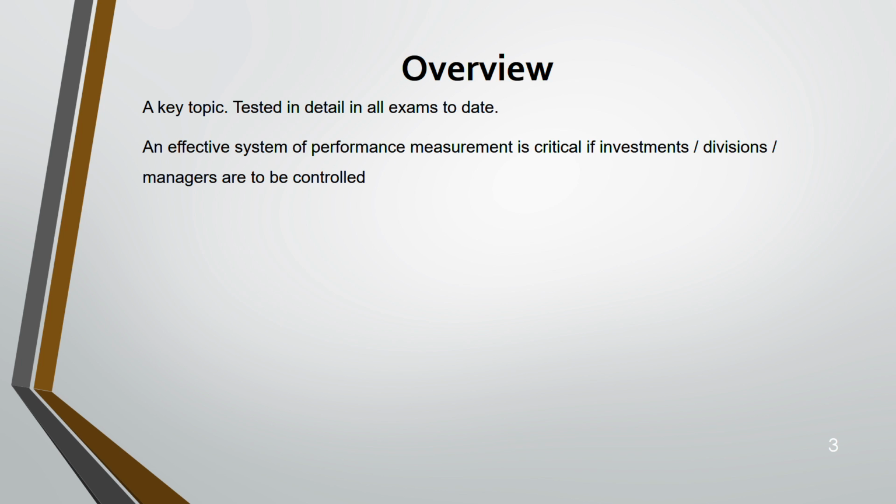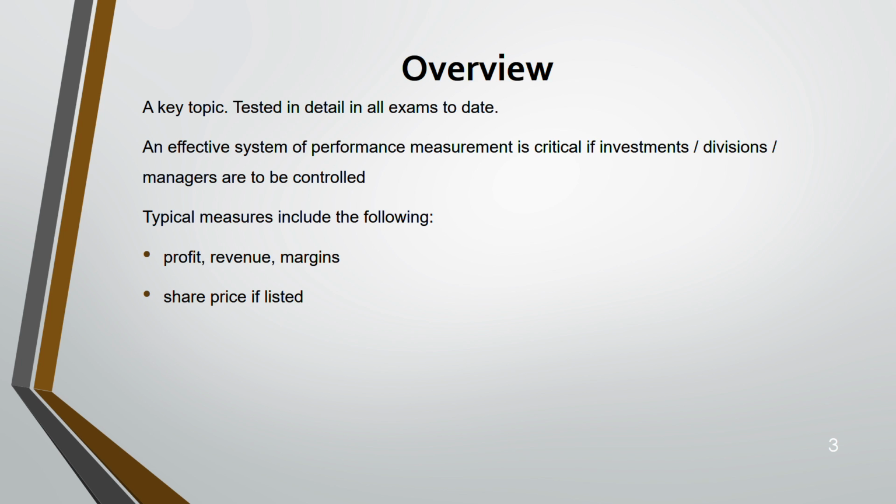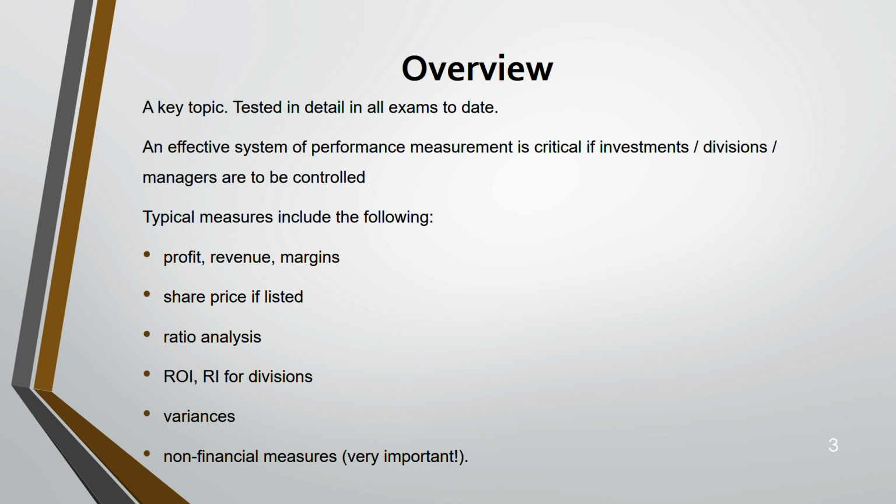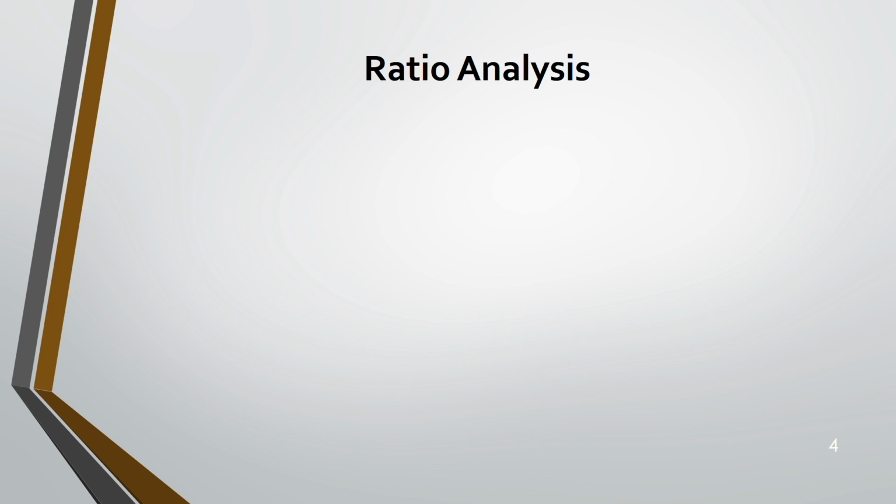An effective system of performance measurement is very critical if you have to manage your investments, your division, or the managers. So typical measures are profit, revenue, margin, share price if listed, ratio analysis, return on investment, residual income for divisions, variances, and non-financial measures. Very important. You should know both financial measures as well as non-financial measures. These are the performance measurements. This is how you control. For this, you should know how to calculate and interpret ratio analysis.